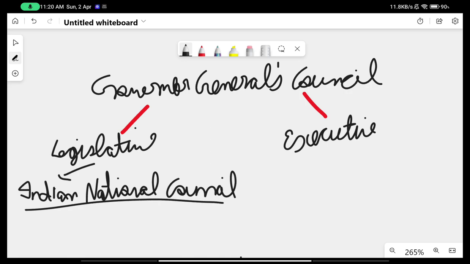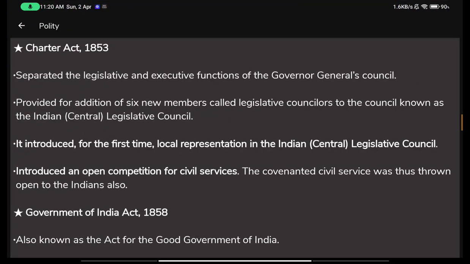So it was given the name of the Indian National Council, and a new set of instructions was passed for this new council, that it would have 6 members, and they would be known as legislative councillors.